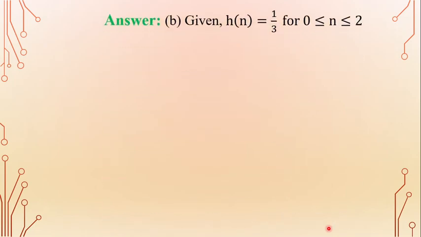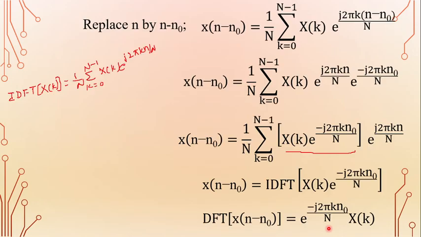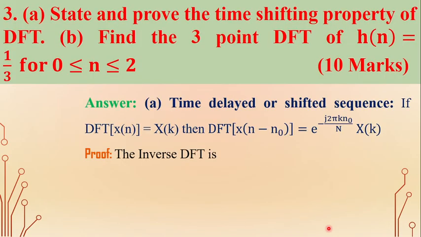Next, coming to the second bit solution. It is given that the sequence h of n is equal to 1 by 3 for n is equal to 0 to 2. Determine the DFT of h of n. Find the 3-point DFT of h of n.